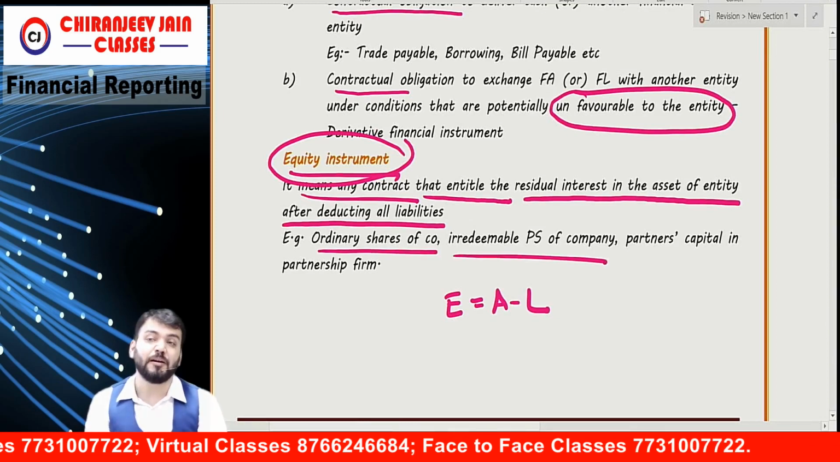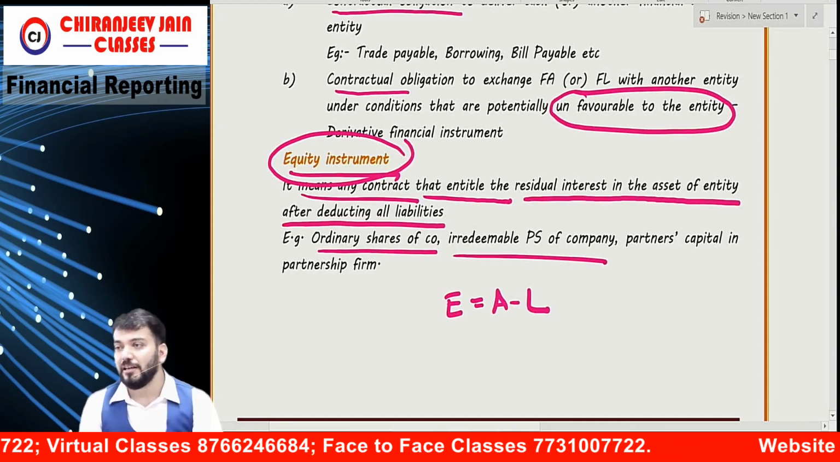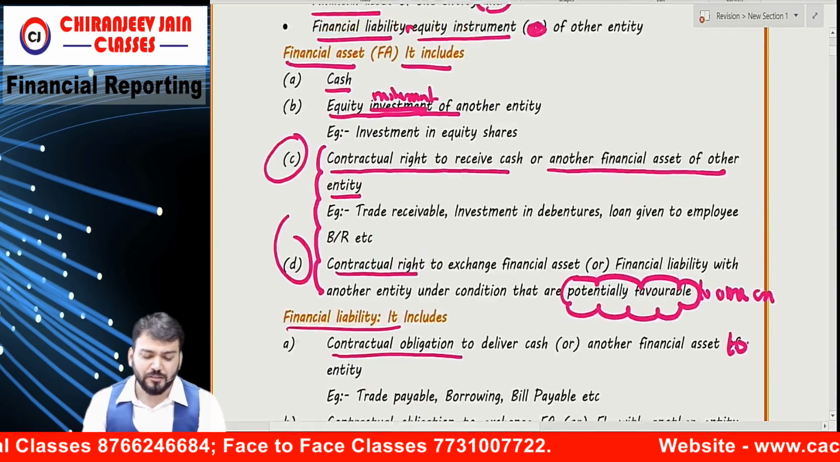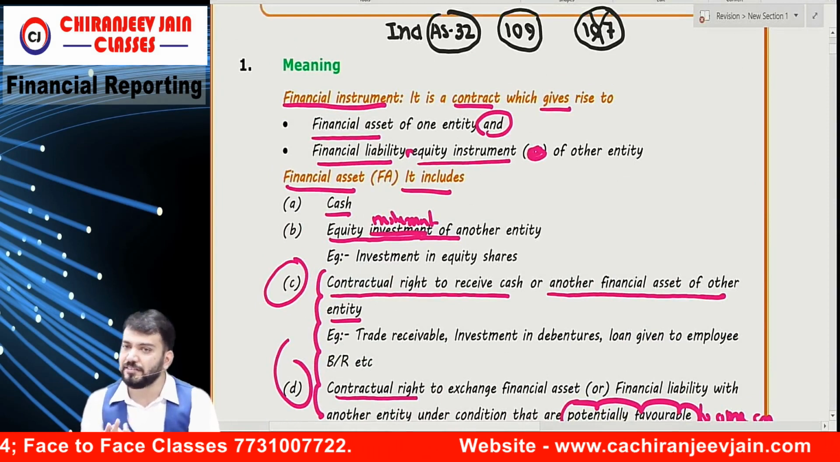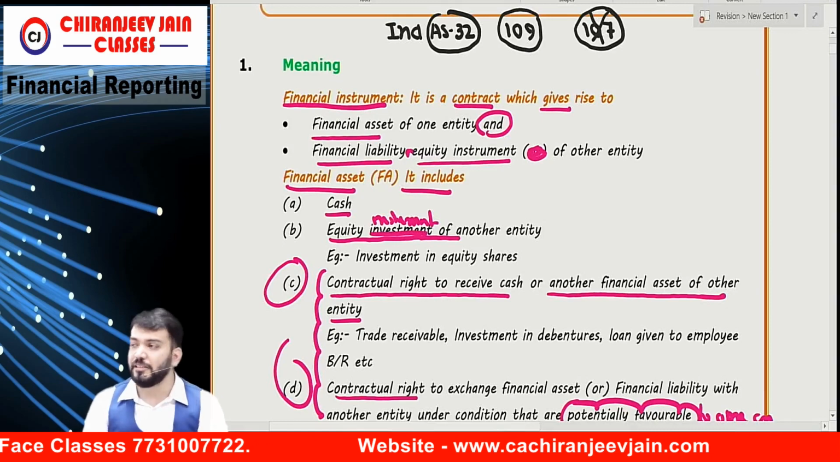Irredeemable preference shares of a company will also be an equity instrument. Will come to it in detail, correct? So this is only the meaning I have given. So you have understood the meaning of financial asset, financial liability, and equity instrument, correct?